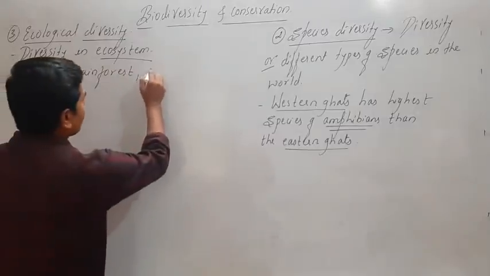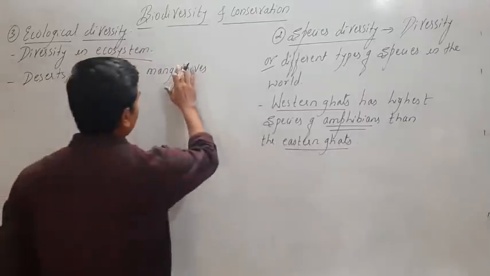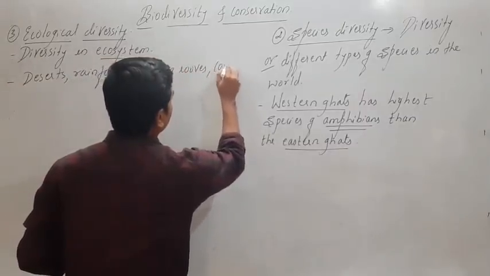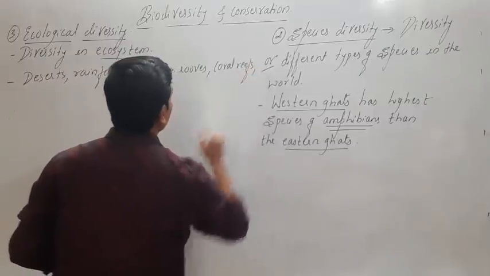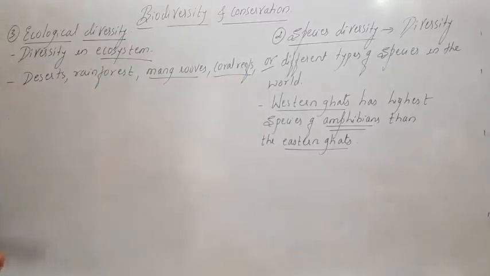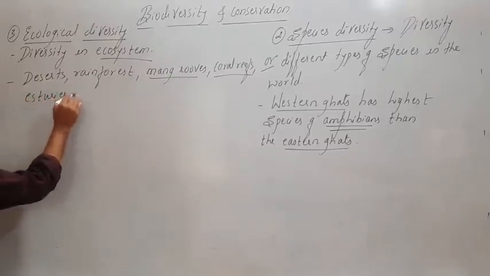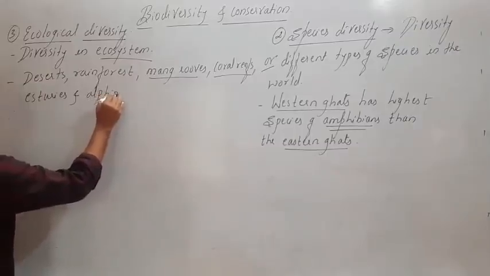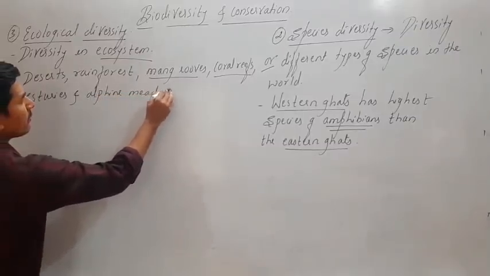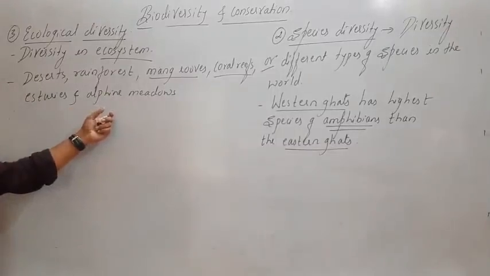Then mangroves, then coral reefs. Mangroves and coral reefs have different types of species also, and the ecosystem also varies here. Then estuaries and alpine meadows. Even the species richness varies amongst these also.